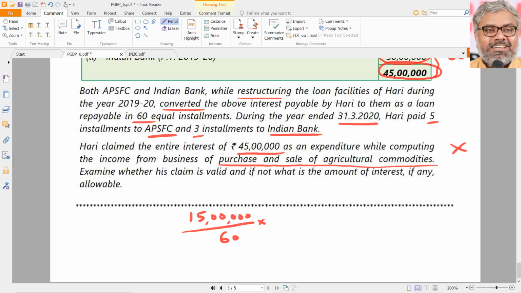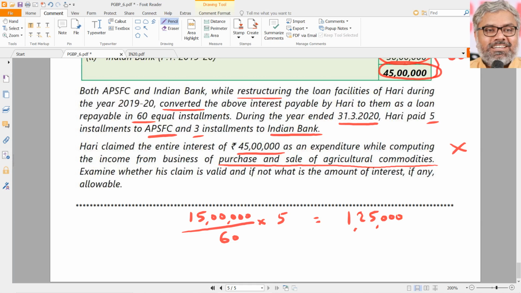But how many installments has he paid? 5 installments only, which means how much will be allowed as deduction? 15 lakhs divided by 60 into 5, that is 1,25,000 only is allowed as deduction, which is the real payment. That only will be allowed as deduction, unlike what he has claimed.